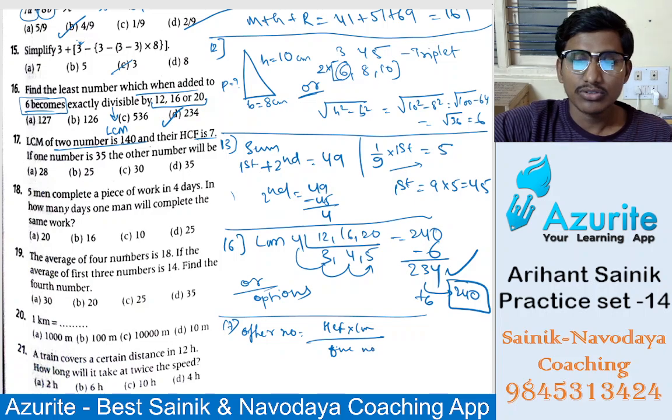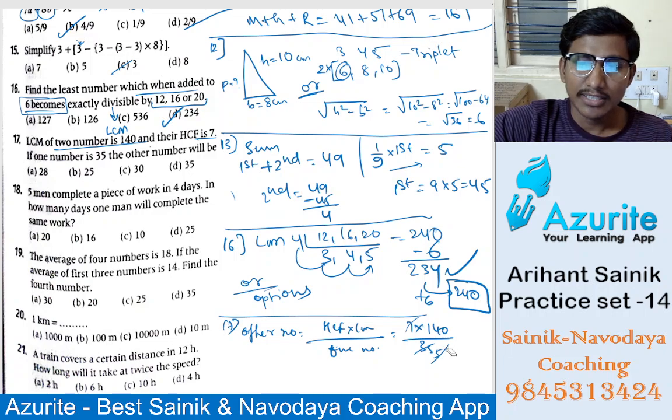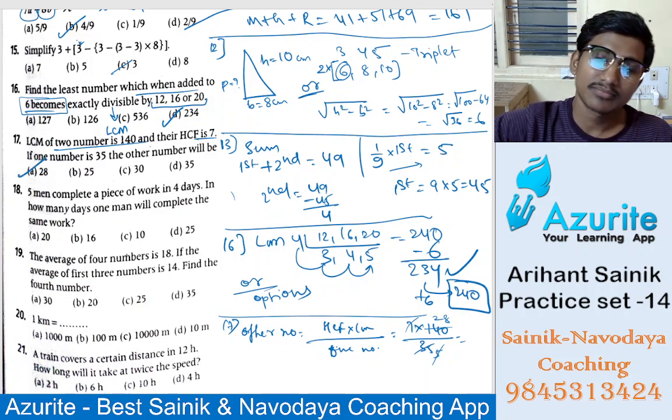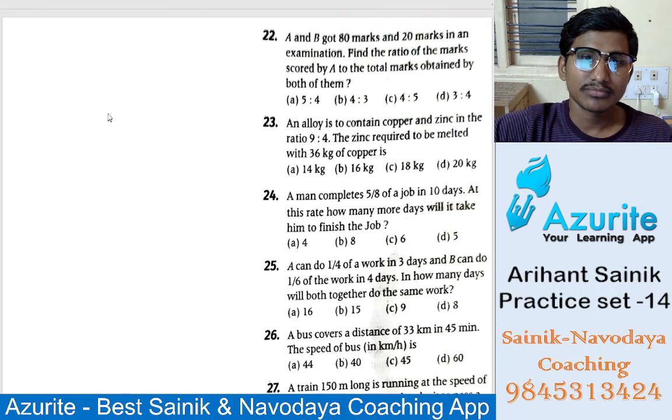So HCF is 7, LCM is 140, divided by one number, 35. 7 5s are 35, and then if you divide 140 by 5, it will be 28. 5 2s are 10, 5 8s are 40. So 28 is the answer, option A. Okay, good.